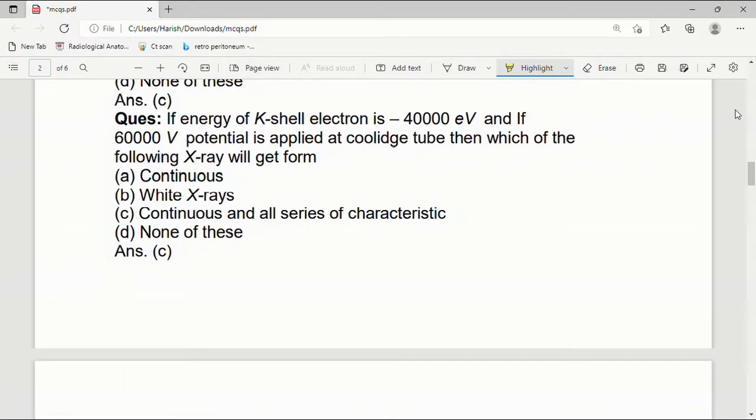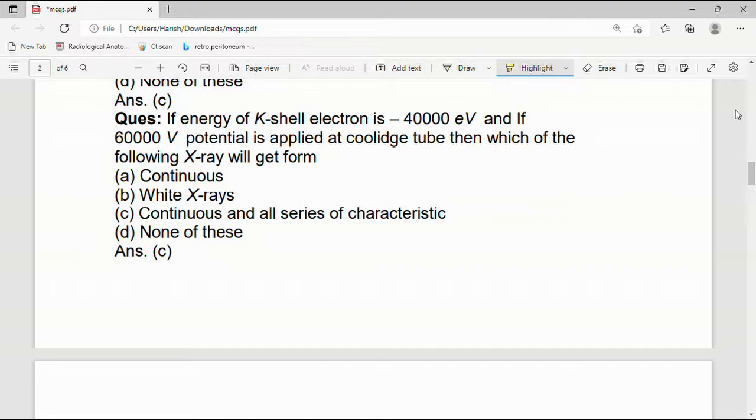If the energy of a K-shell electron is 40,000 electron volt and 60,000 volt potential difference is applied at a Coolidge tube, which of the following X-rays will get formed?